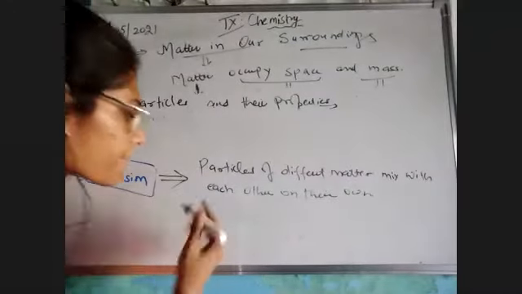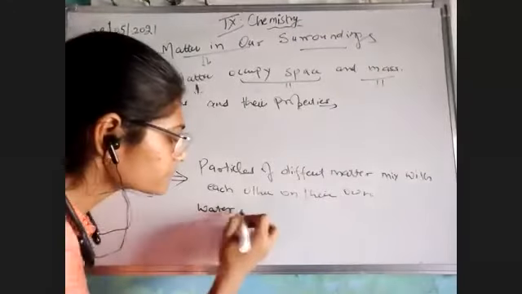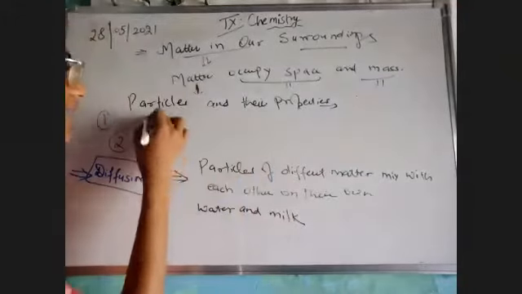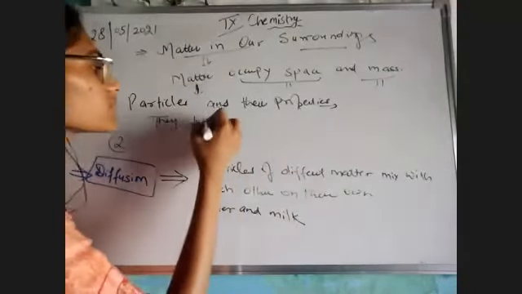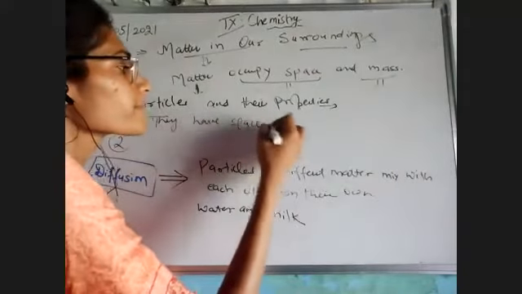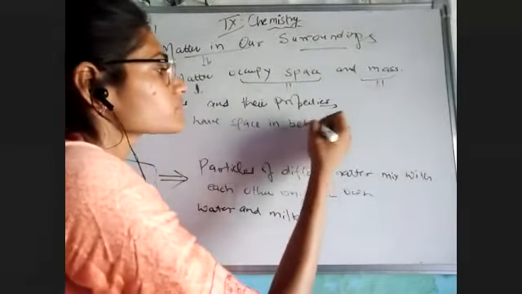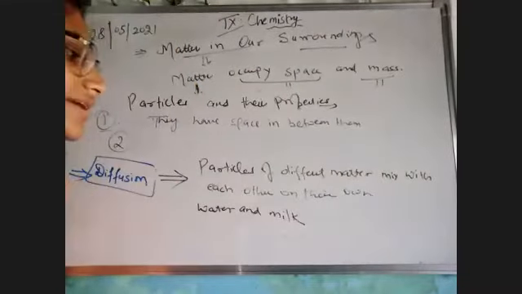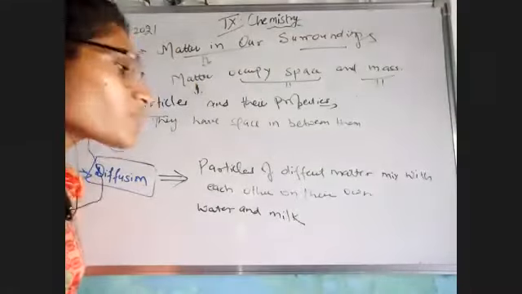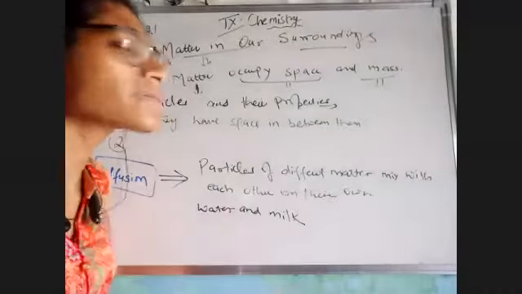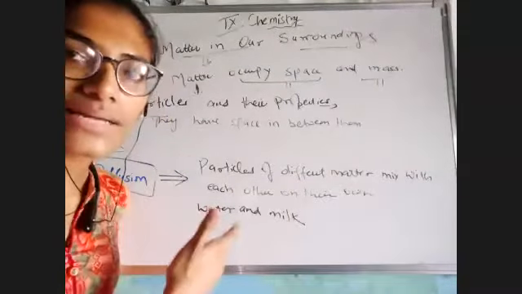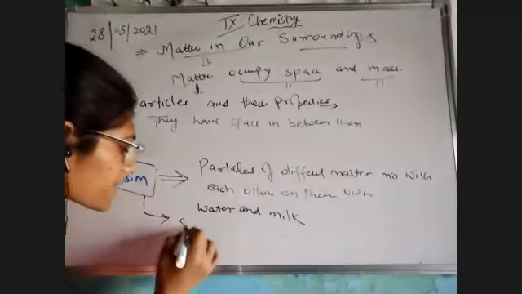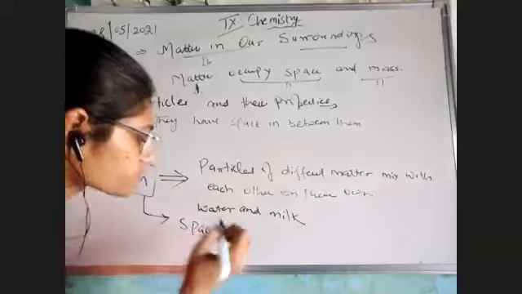For example, water and milk. And why they're mixing? Because they have space in between them. Right? We have studied that they have space. अगर उनमें space नहीं होगा, they would not be start mixing. We have just studied in our last property that diffusion is totally dependent upon the space.